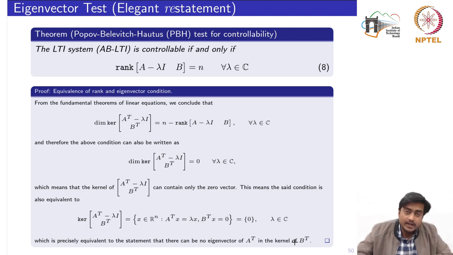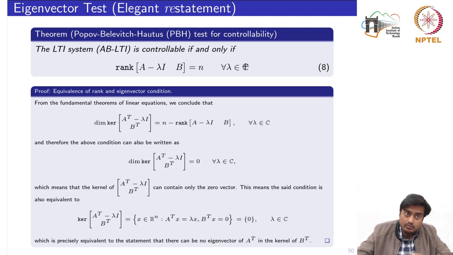So for the eigenvector test, we have two tests given the matrices A and B. Either we ensure that there is no eigenvector of A transpose in the kernel of B transpose, or we compute the eigenvalues of the matrix A and check that for all the eigenvalues of A this rank condition is satisfied, for all eigenvalues in the set of complex numbers.